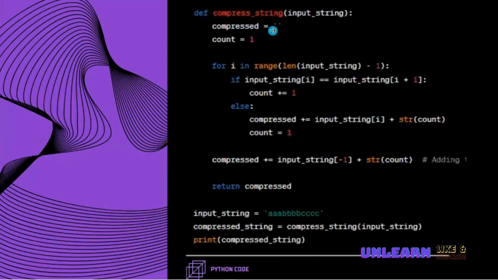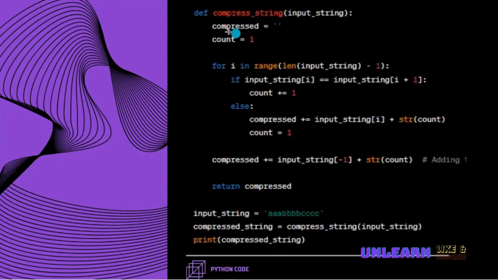We are also taking one more extra variable, count equal to 1, because we need to find out each character's occurrence in the sequence of that particular string. So for example, if you take the A, it is repeated three times. The initial count for the A is 1. Later on, it is going to be incremented up to the occurrences of that particular individual character of